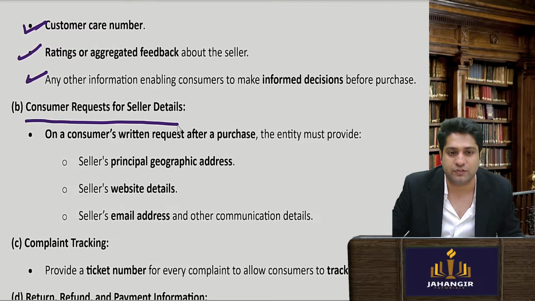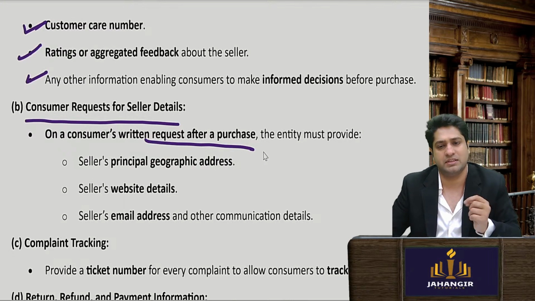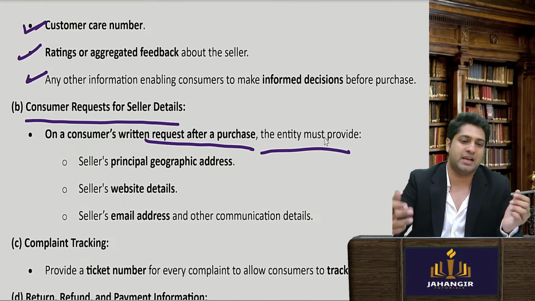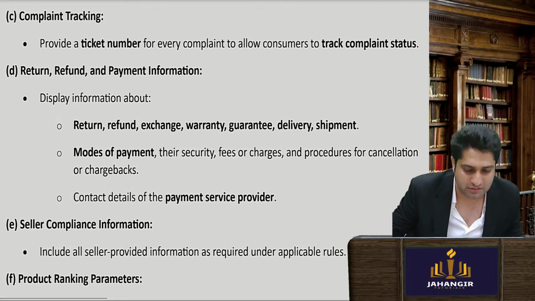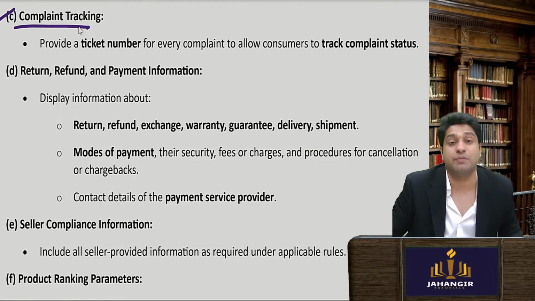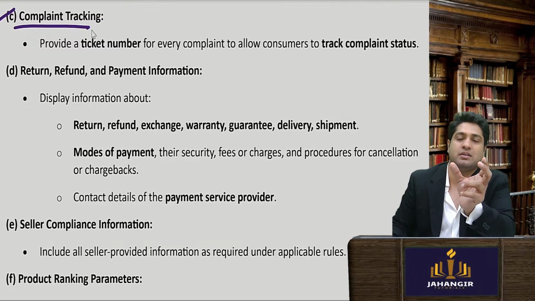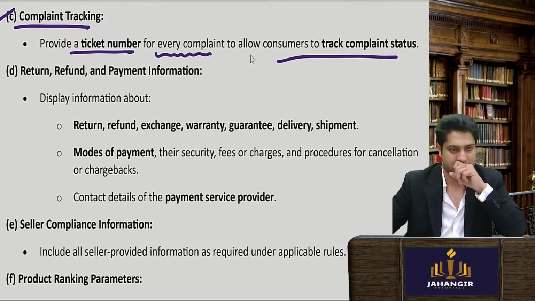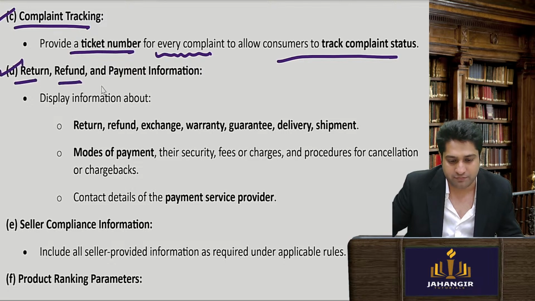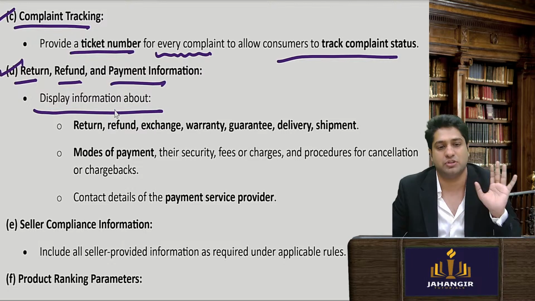Consumers can also request seller details separately. Even after a written request, the entity must provide the seller's details. Imagine I have purchased through Amazon and a product came out defective. Then I will go to Amazon and get a complaint number, like a ticket number for every complaint that we make. Simple. Return, refund and payment information: display all this information on your Amazon website.